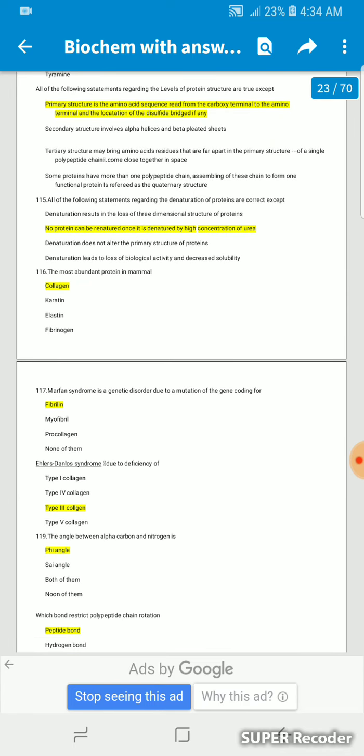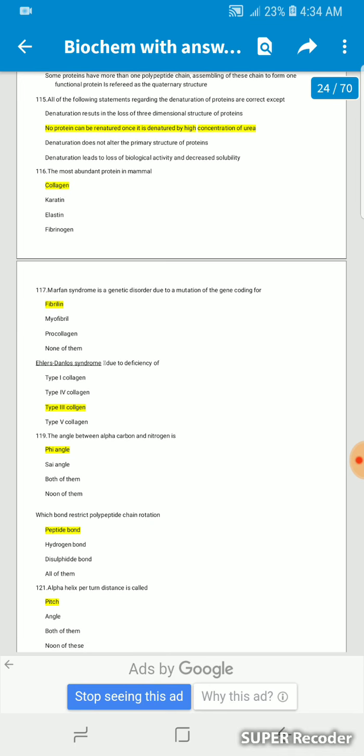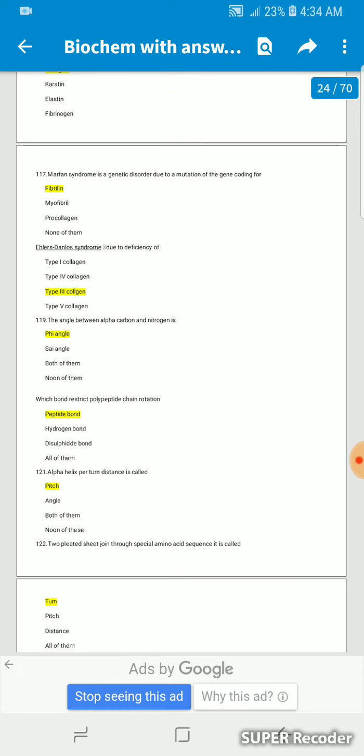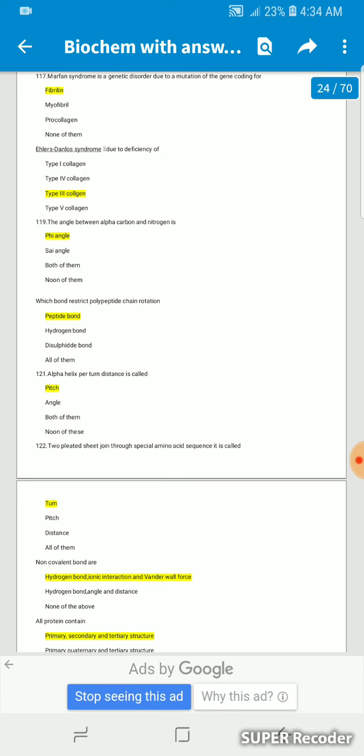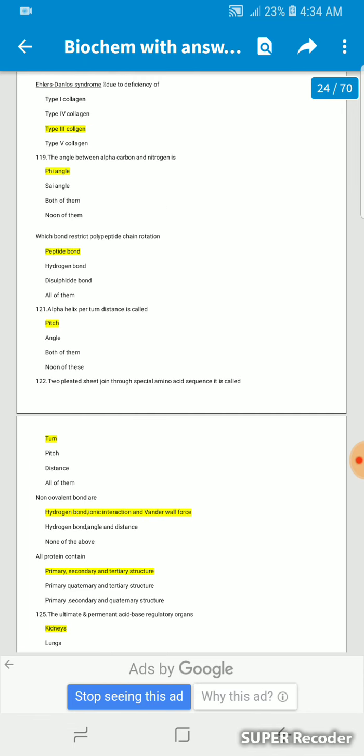All the following statements regarding the denaturation of protein are correct except: no protein can be renatured once it is denatured by high concentration of urea. The most abundant protein in mammals is collagen. Marfan syndrome is a genetic disorder due to mutation of the gene coding for fibrillin. Ehlers-Danlos syndrome is due to deficiency of type 3 collagen. The angle between alpha carbon and nitrogen is the phi angle. Which bond restricts polypeptide chain rotation?